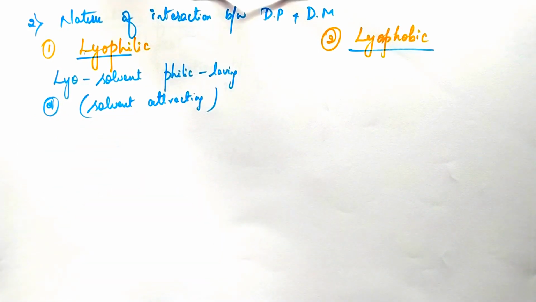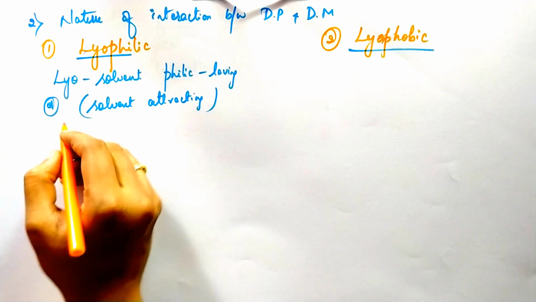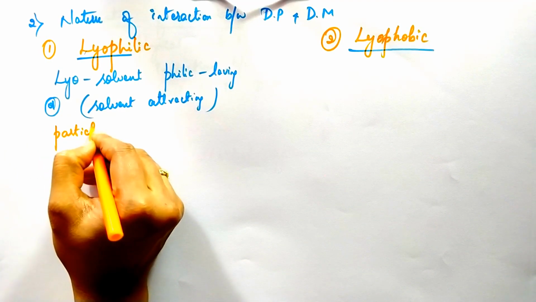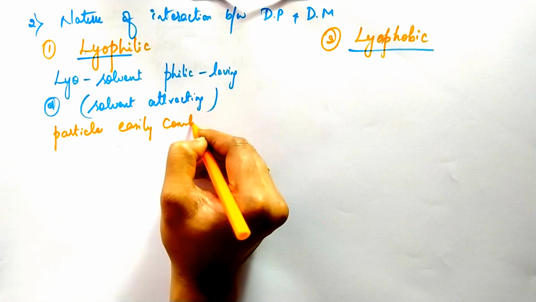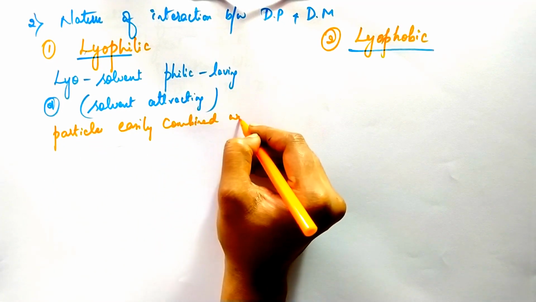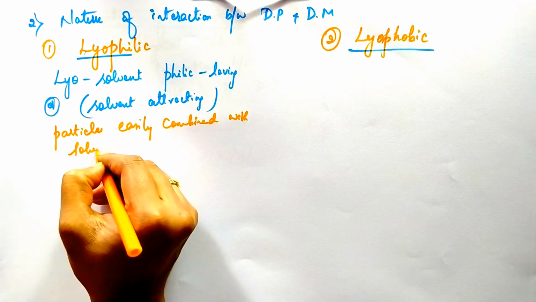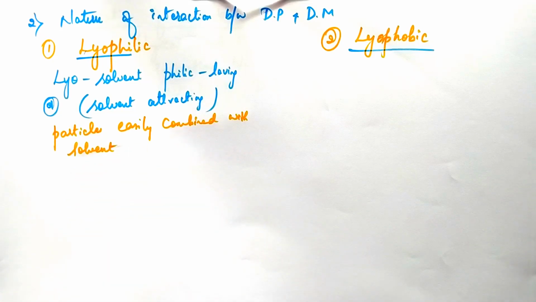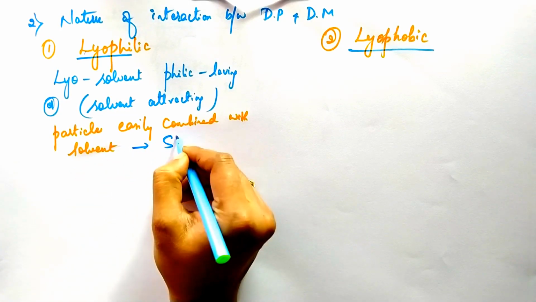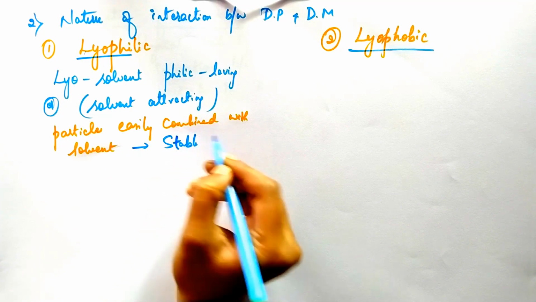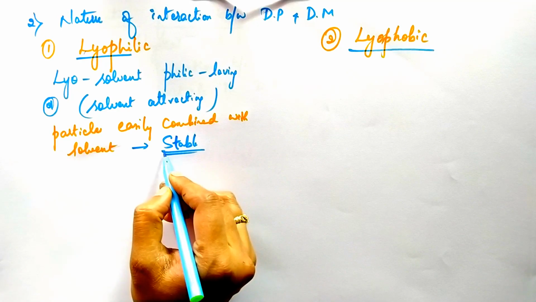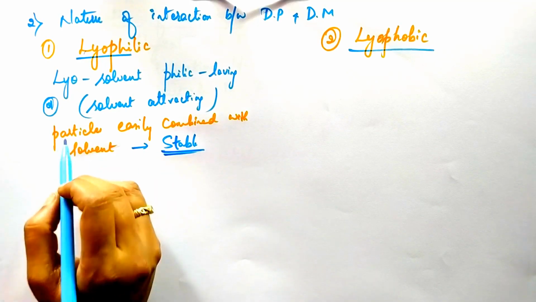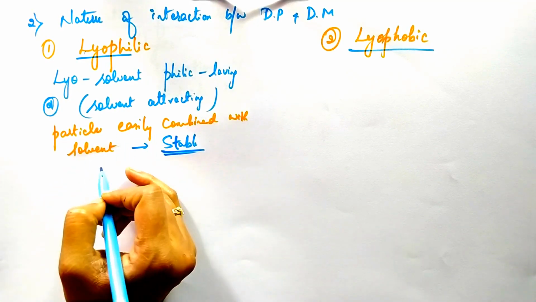So here the particles love their solvents. So the particles easily combine with the solvent. So we call it a stable solution. So lyophilic colloids are stable in nature. Why? Because the particles easily combine with the solvent.